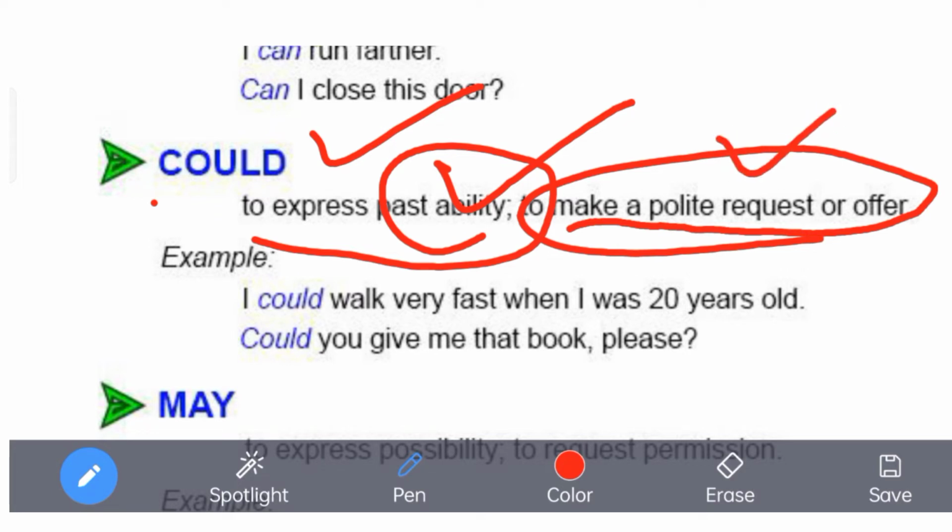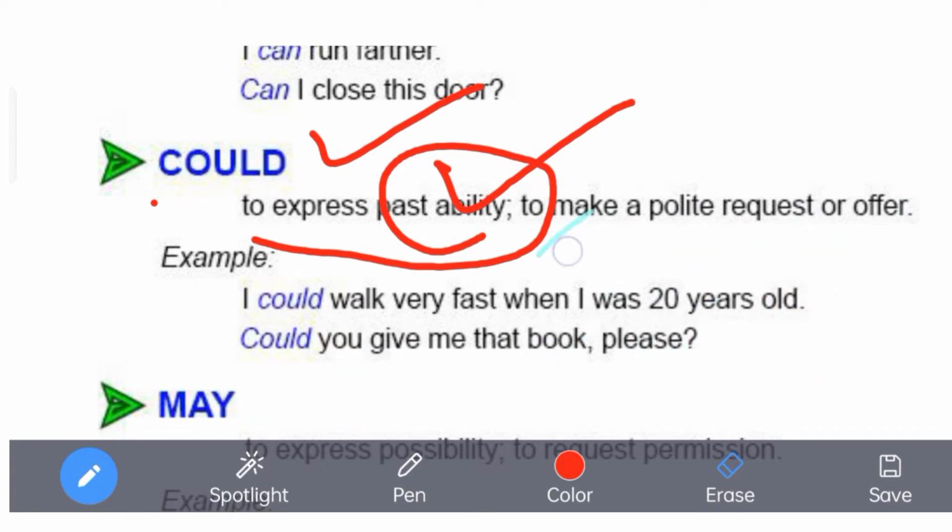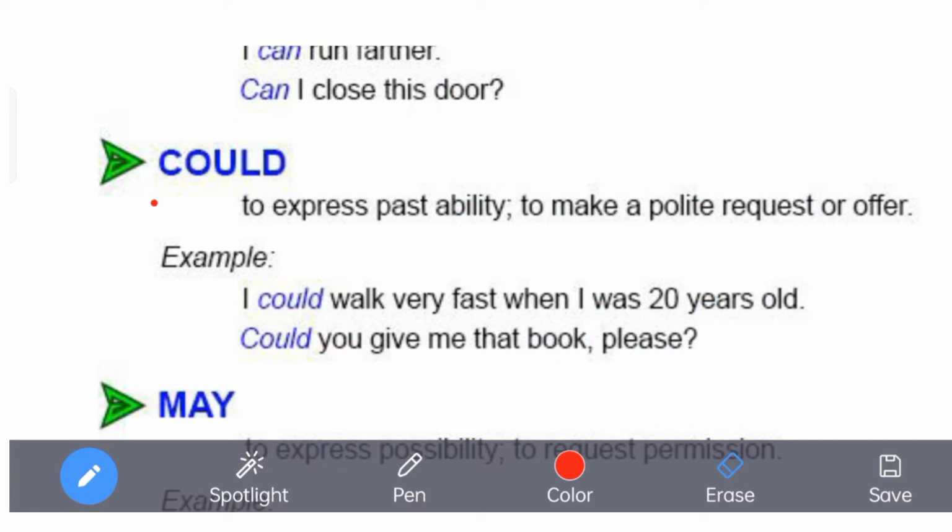But here, the modality is different. Here we are requesting in a very polite way. I told you that when we say can, there is a little bit of an authoritative tone. But when we use could, there is more of a polite request, and we can use may as well for that. So when we politely request somebody, we use could: "Could you please..." Please is added with could when we have some sort of politeness in our tone or humbleness in our words.